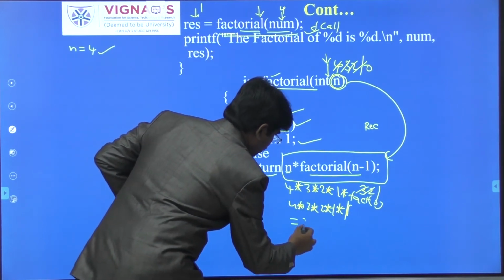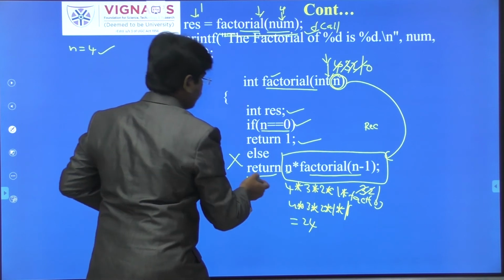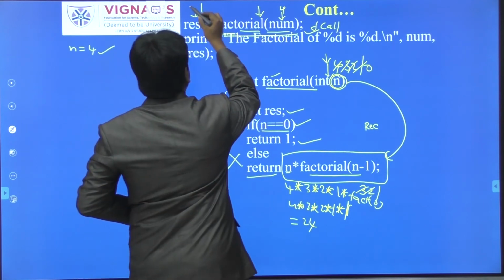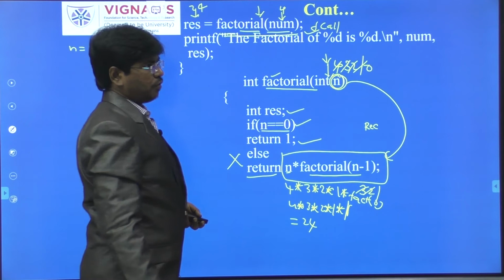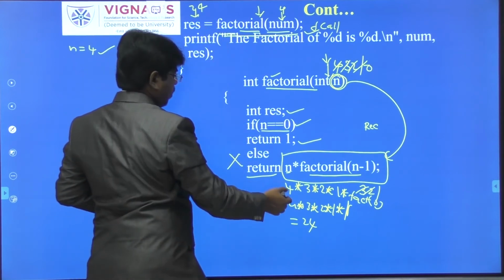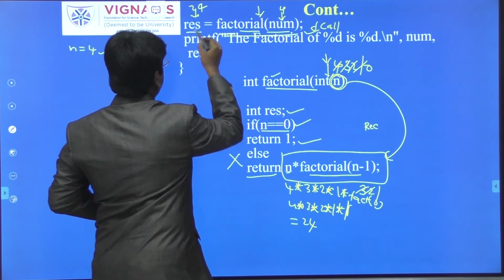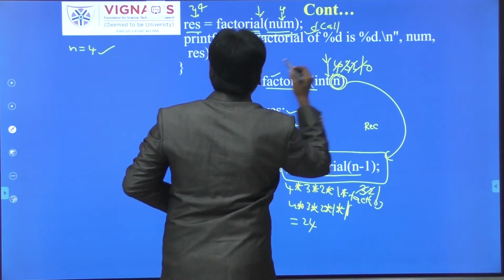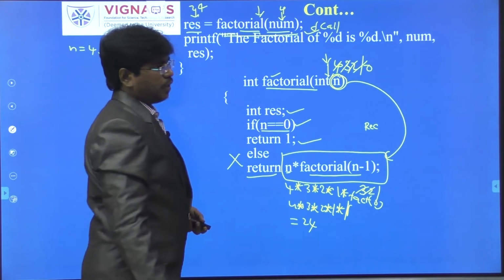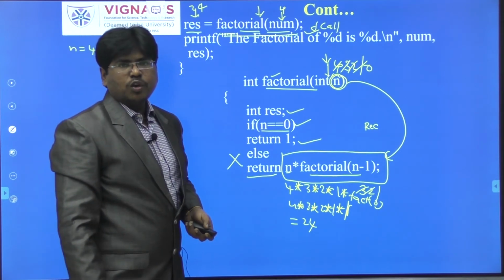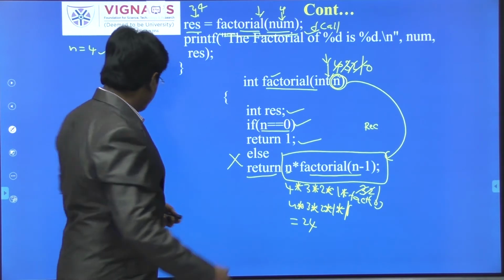What is the value here? 24. 24 will be returned from this function to where? So here it will take the 24. So in the main function, from the called factorial function, it returns 24, that will be stored in the result, and I am printing the result here with the help of printf statement in the main function. So in this way we have to find out the factorial of a given number.